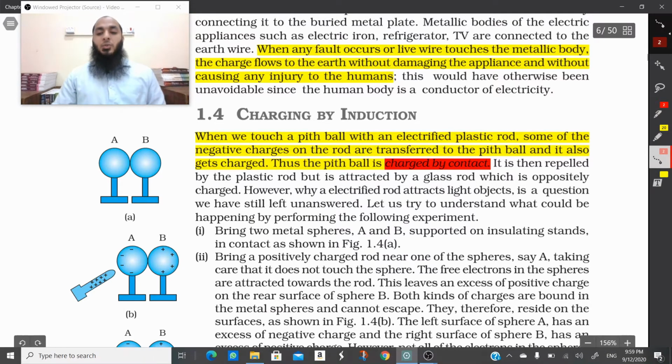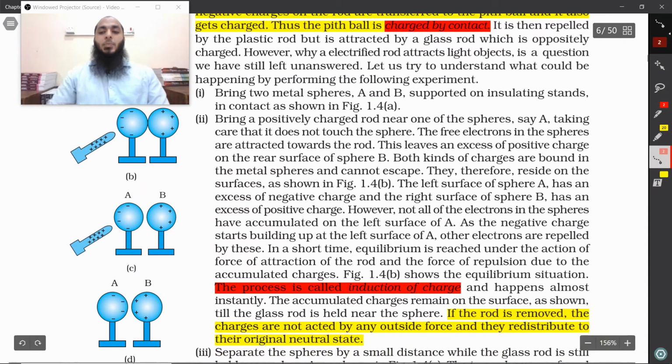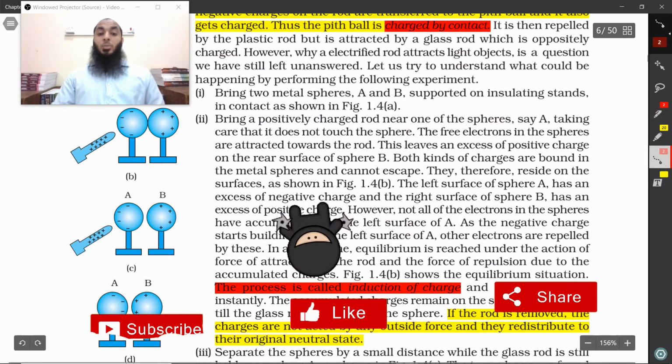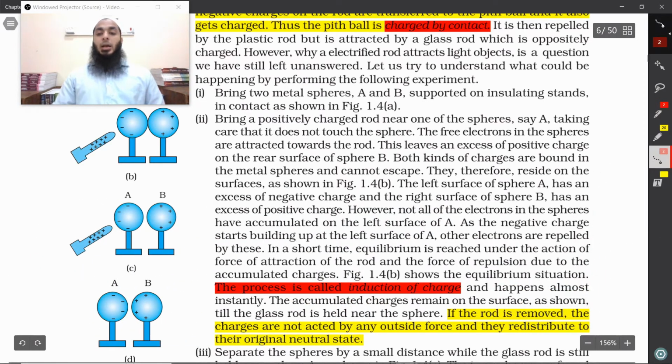The left surface of sphere A has an excess of negative charge and the right surface of sphere B has an excess of positive charge, as we have seen. However, not all of the electrons in the sphere have accumulated on the left surface of A, as the negative charge starts building up at the left surface of A. Other electrons are repelled by these. In a short time, equilibrium is reached under the action of force of attraction of the rod and the force of repulsion due to the accumulated charges.